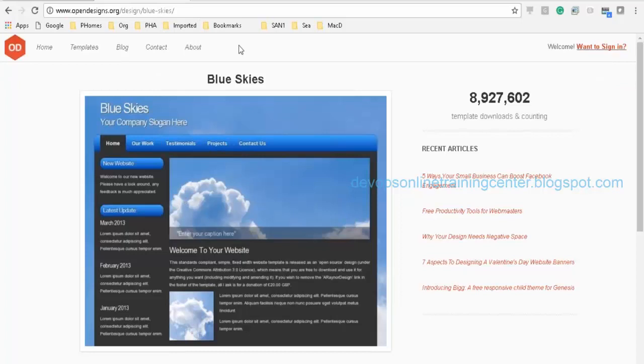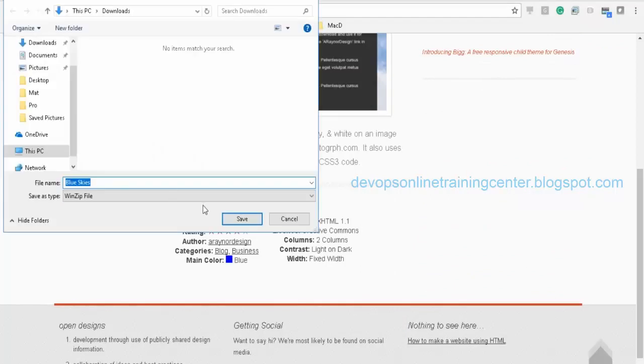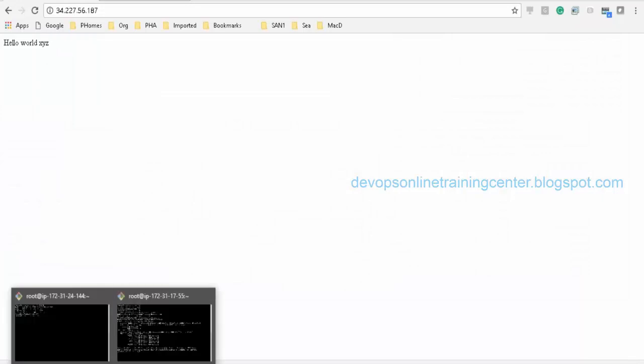So I want my website to look like this. I want to deploy this kind of website template to the instance. So how do we do that? I simply need to download this Blue Skies template to downloads, save it. Now I need to copy this template to the instance, right? So how do we copy?